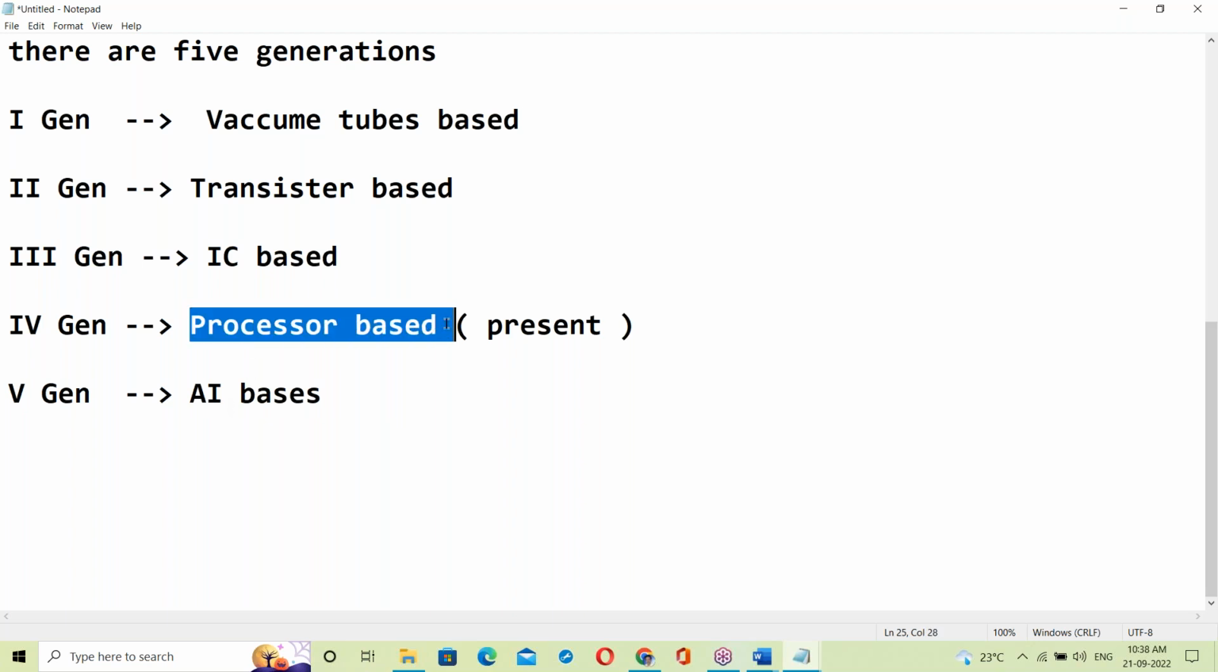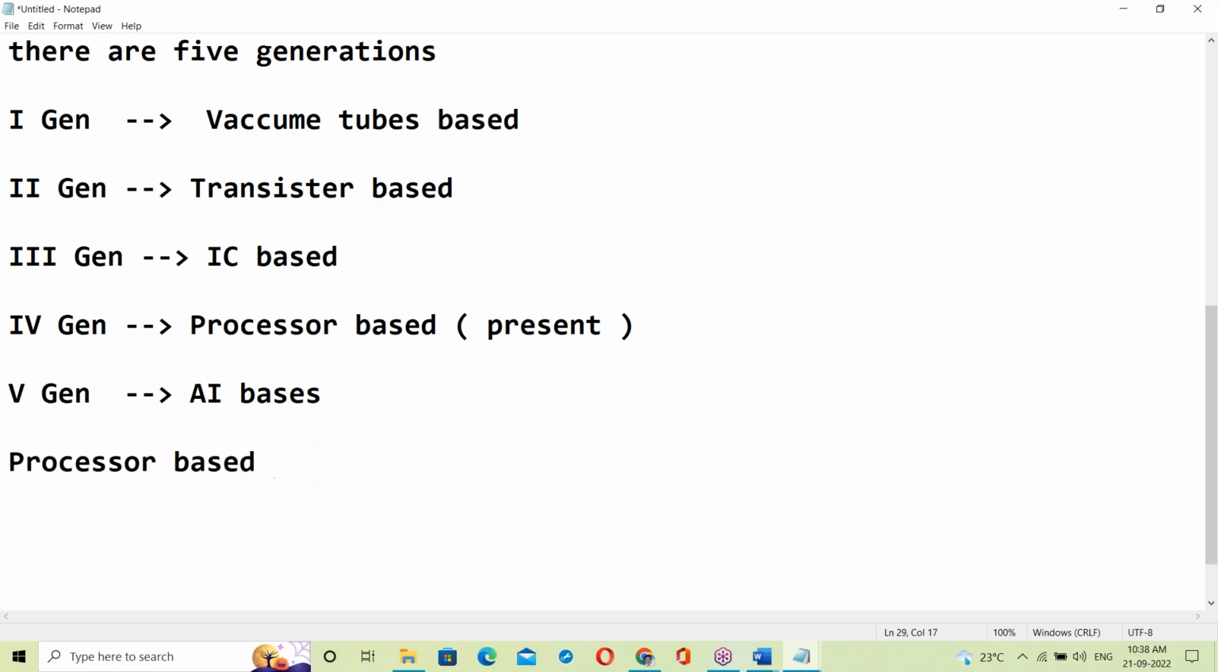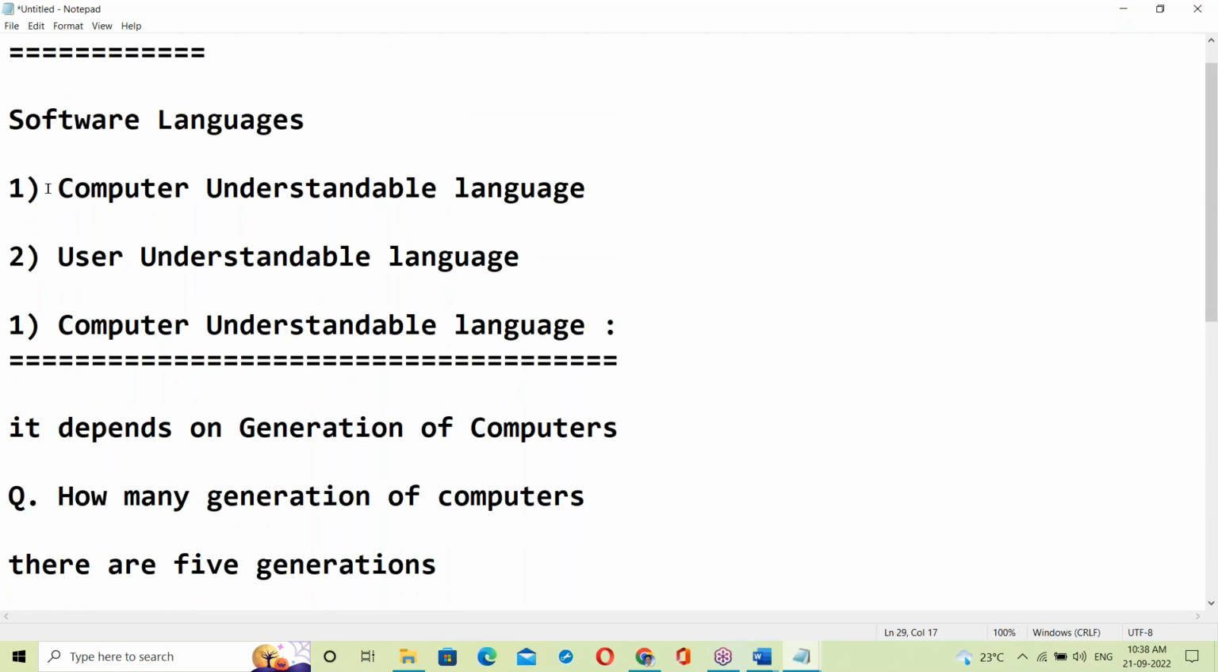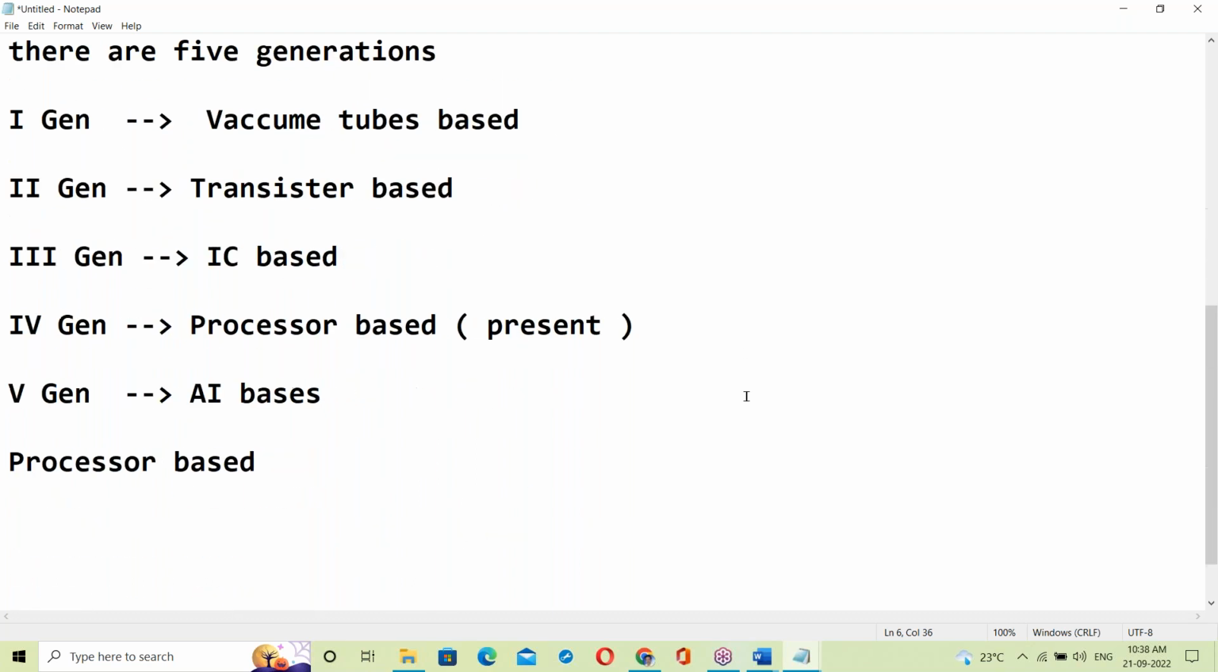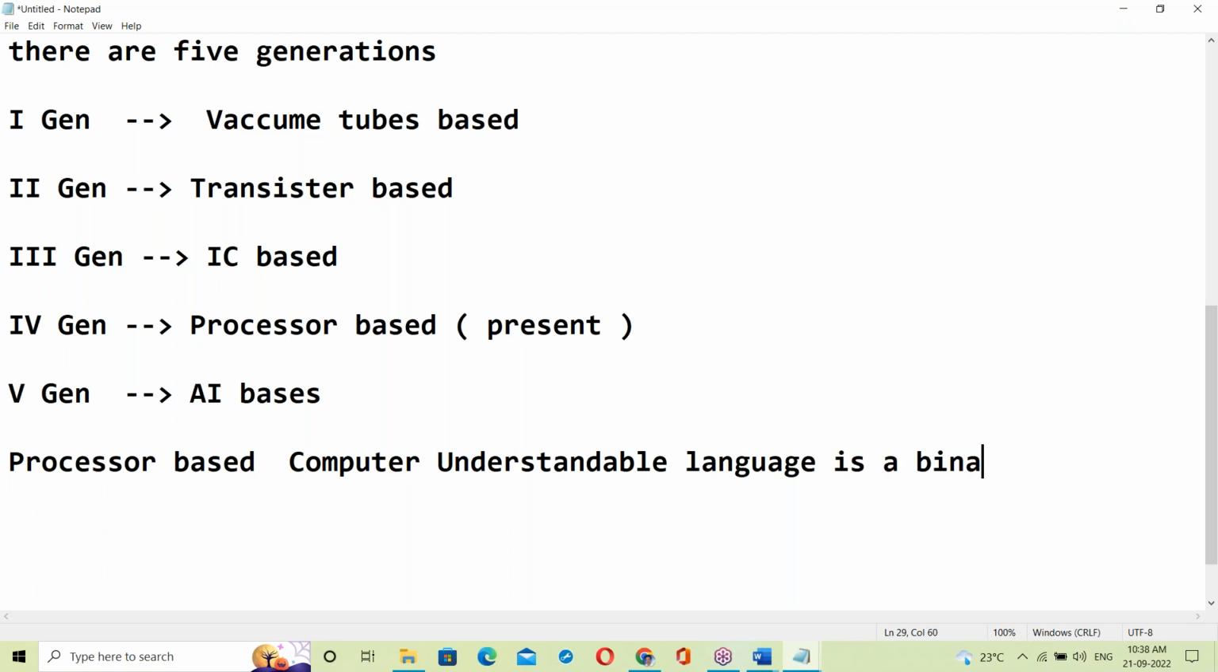What is processor based computer understandable language? Present generation is processor based. Now we are using processor based computers. So processor based computer understandable language is binary code, just like zeros and ones formats.